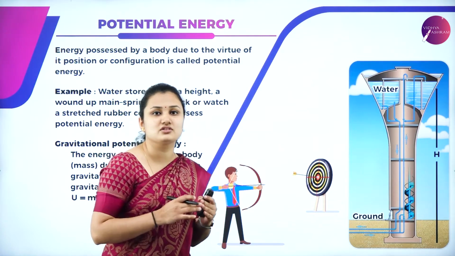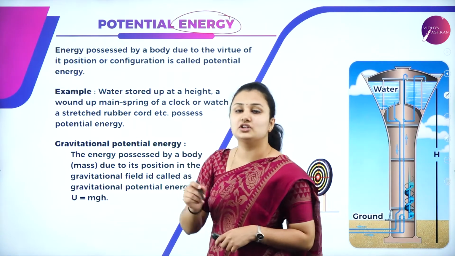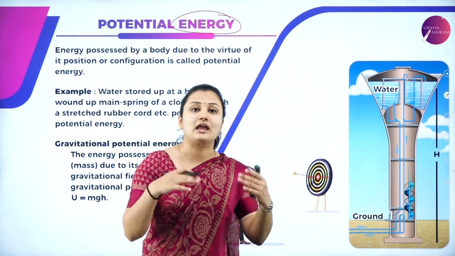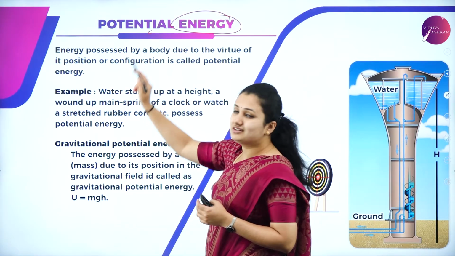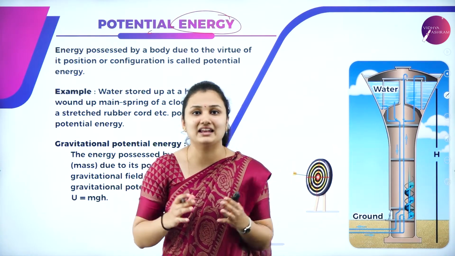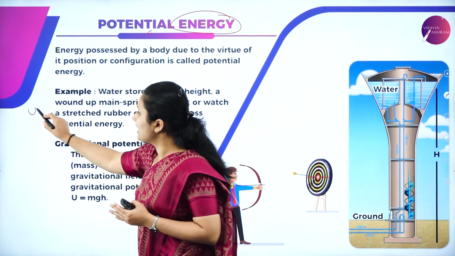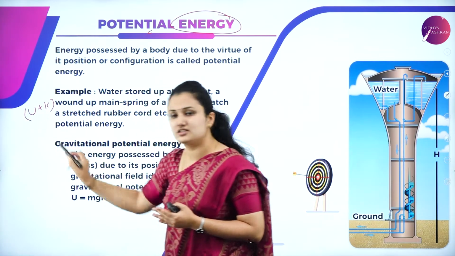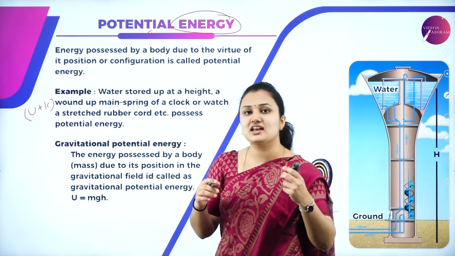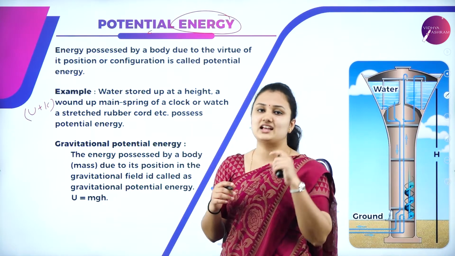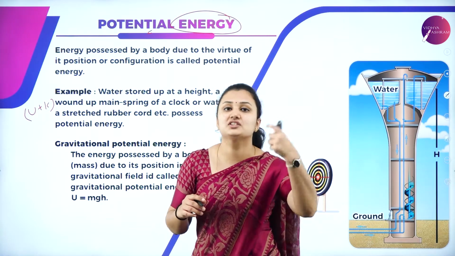In the previous sessions of chapter 6, we have studied what we mean by energy. Energy is the capacity or ability of a body to do work. And we have discussed in the previous session about mechanical energy. Mechanical energy is nothing but the sum of potential energy plus kinetic energy. In the previous session, we discussed kinetic energy and its expression. Kinetic energy is the energy possessed by a body by virtue of its motion.